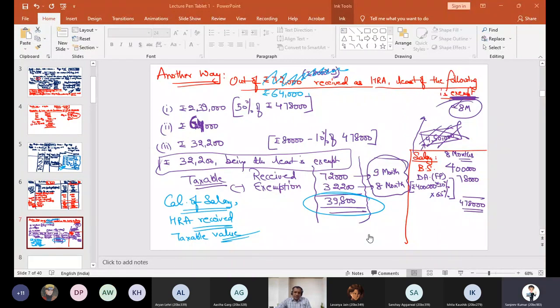Sir, could you repeat why 64,000 is taken in second point? Because I'm computing the exemption for 8 months, August to March. And for August to March, the period is 8 months. Because it will be illogical if my point A and my point C are of 8 months and my point B will be of 9 months. It is not correct to do this calculation. Every part 1, part 2 and part 3 should be of same number of months. Okay, sir. Thank you. Got it.